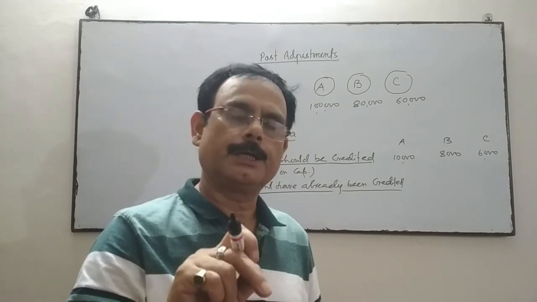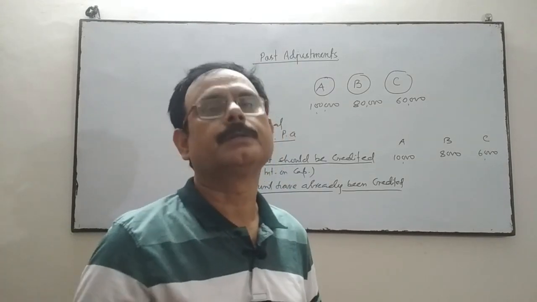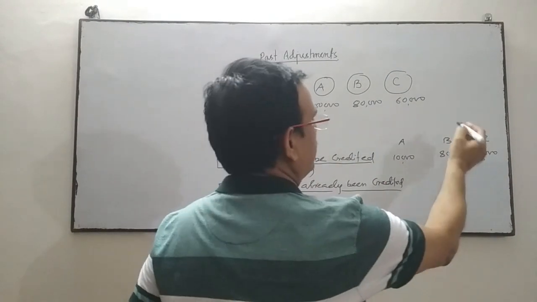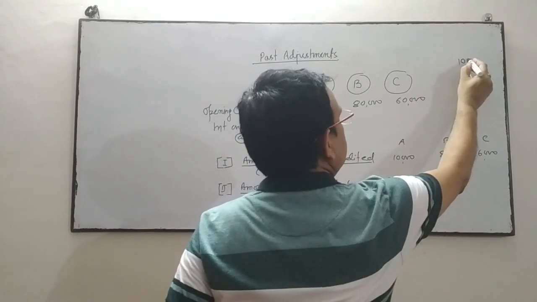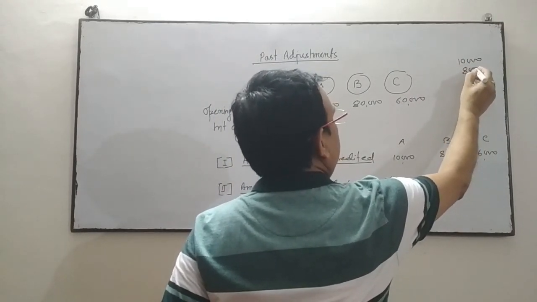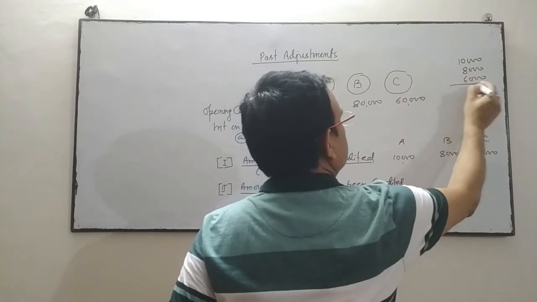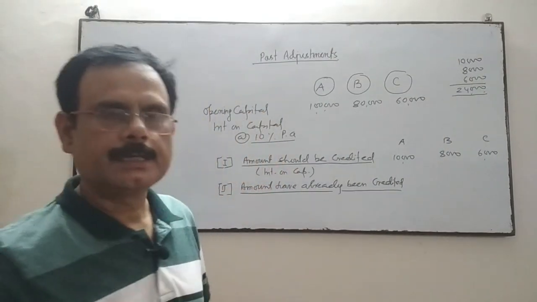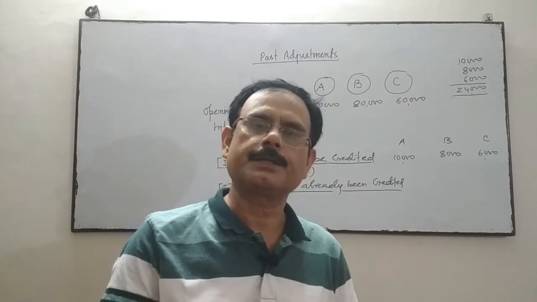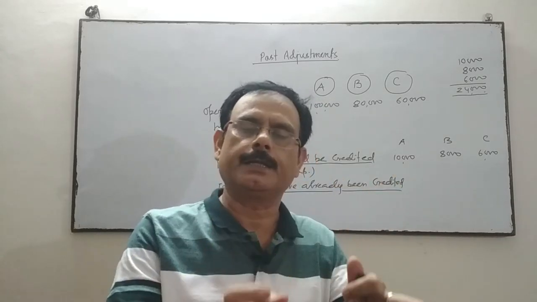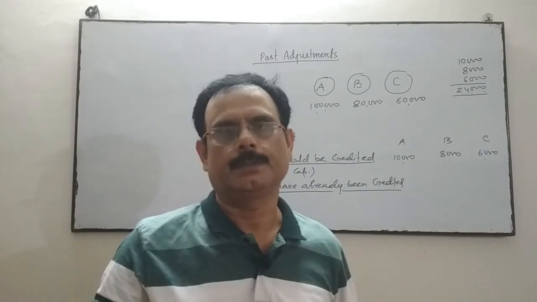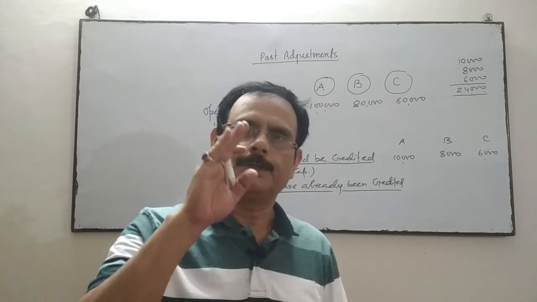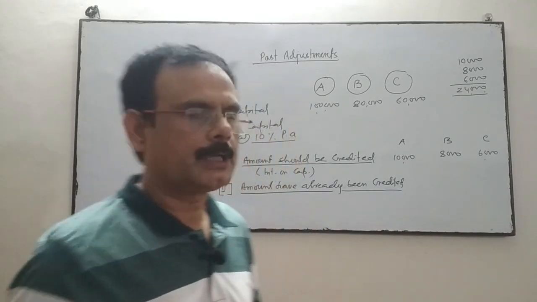Because of this, the divisible profit has increased by the total of interest on capital, that is 24,000.